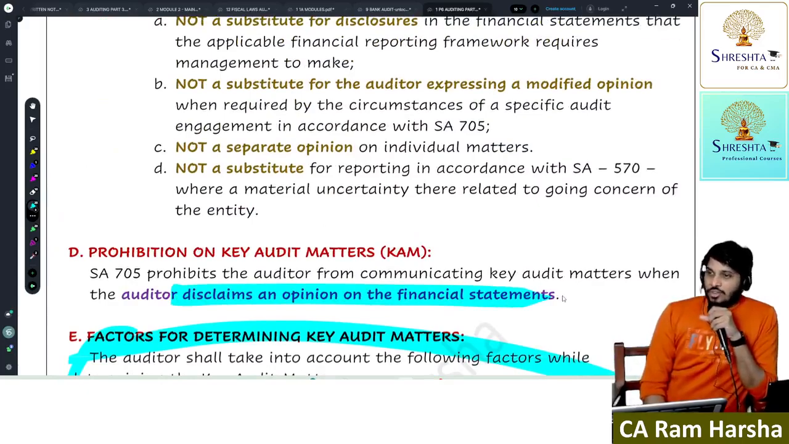What is meant by disclaimer? You didn't do the audit. If you didn't do the audit, how can an important audit matter come?